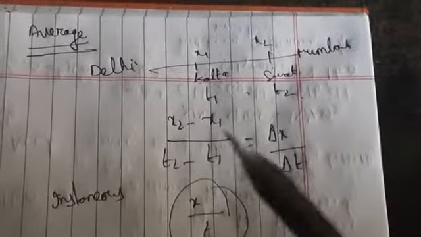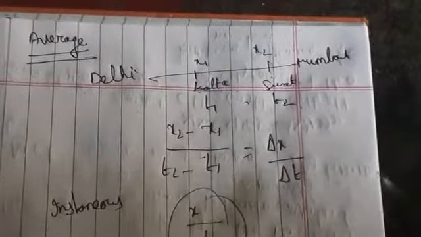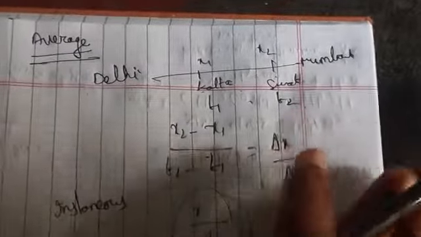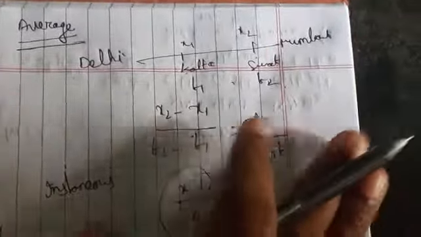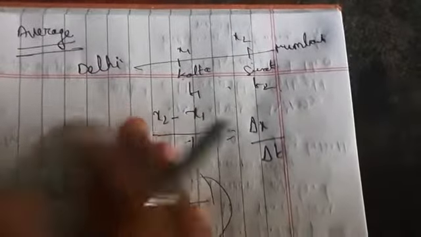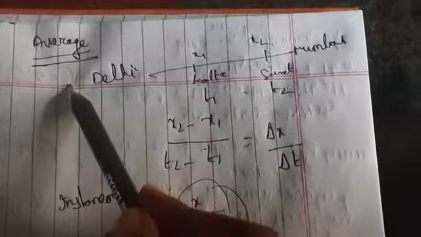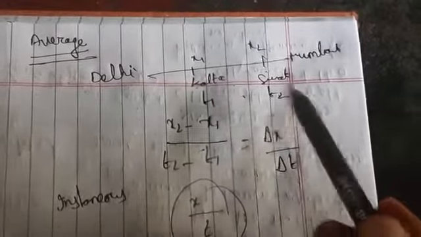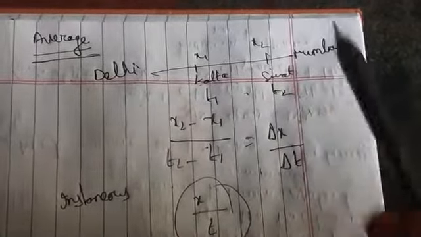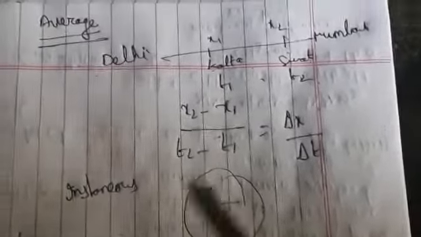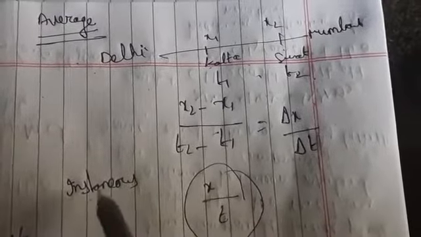Wherever we calculate the rate of reaction, we compulsorily have to calculate the time also, the time and also the speed of the reaction. That indicates the rate of the reaction. So average means calculating over the distance between the two points, and instantaneous is at the particular point where we are calculating, that we call the instantaneous rate of reaction.